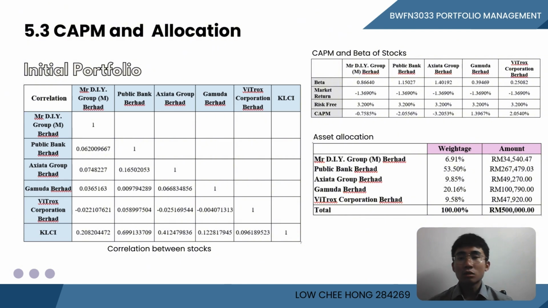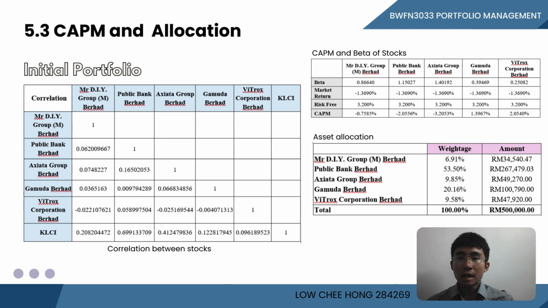be reduced. So beside, the next table shows the CAPM and beta of the 5 selected share. Vitrop Corporate has the highest CAPM return, which means that the stock are significantly outperformed. Axiata has the highest beta, which indicates that it is very volatile relative to the market. So high beta stocks are risky and may offer the greater returns, but that can also result in loss if the overall economy declines. The last table shows the asset allocation.